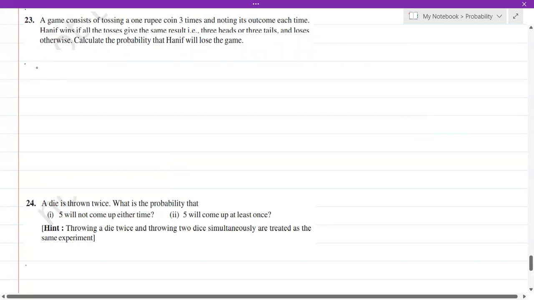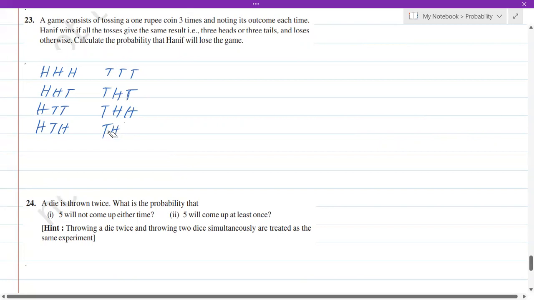Okay. Now let's write all the outcomes when you toss 3 coins. Head, head, head, 3 coins or 1 coin 3 times. Or head, head, tail, head, tail, tail, head, tail, head. These are the other 4. Tail, tail, tail, tail, head, tail, tail, head, head. Then tail, head. Once again, tail, tail, head. Yeah. So these are the 4 things, and 4 plus 4 is 8. Totally, we have got 8 different outcomes.